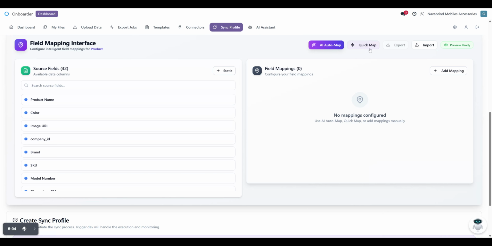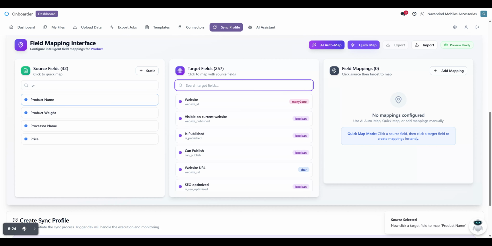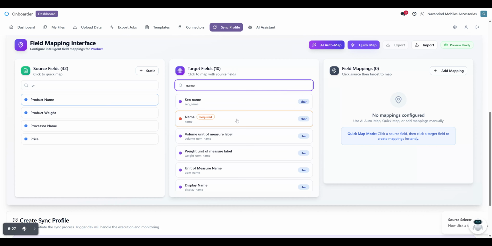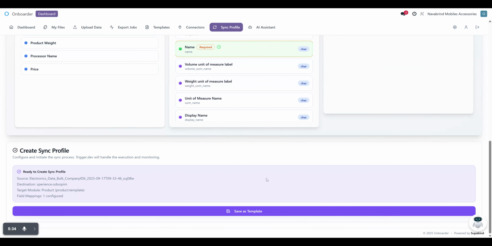If I am using my quick map option, the system will bring me a lot of fields available in Odoo, and then I can pick which column name I have to map with which field in Odoo. Let's say I would like to map my product name with the name field in Odoo. Then this field mapping gets generated and mapped. I can store this specific profile with all the columns mapped.